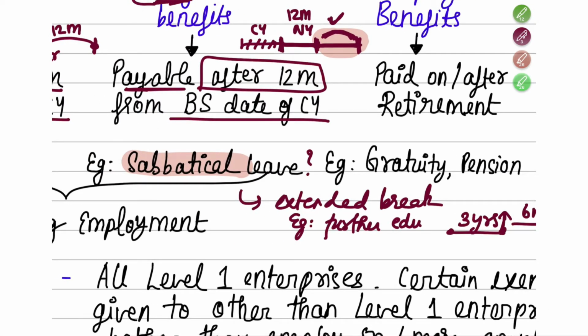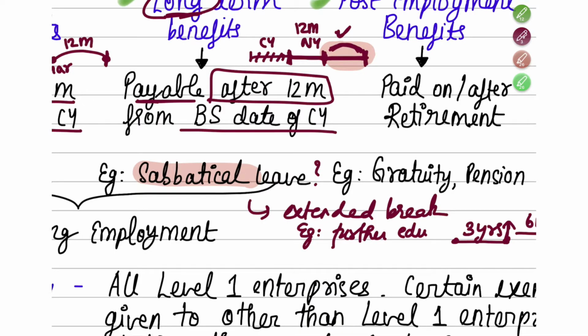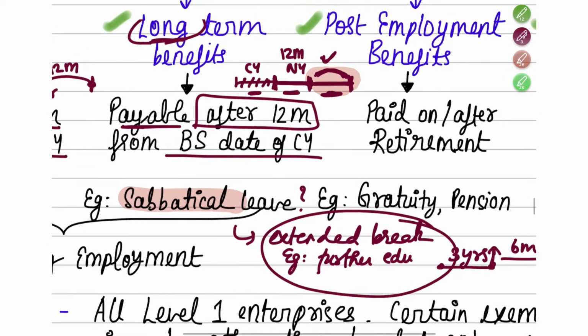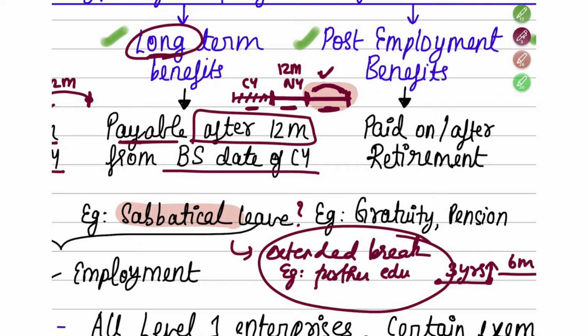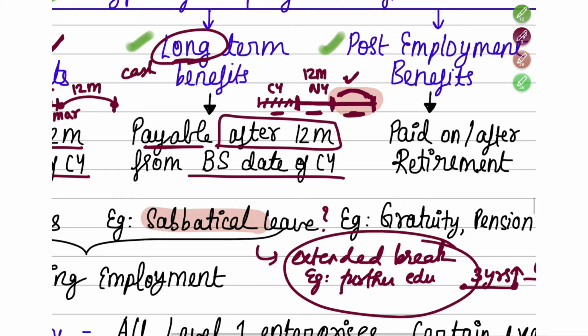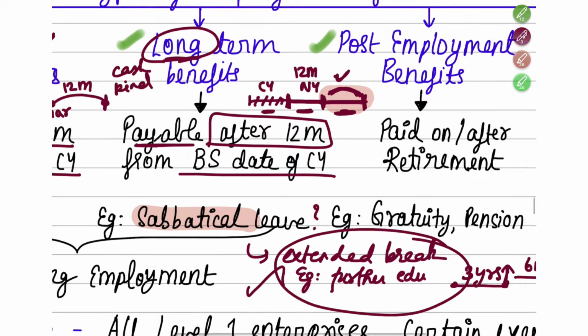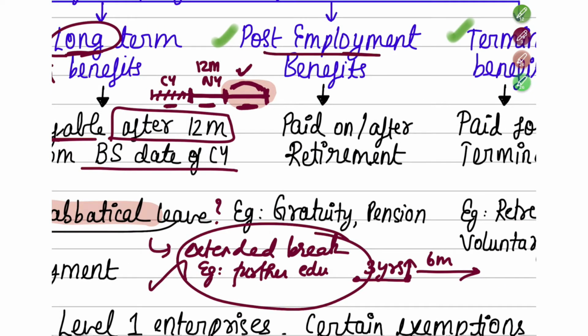So here what will happen is, in the current year this benefit you are not getting, in the next 12 months also this benefit you are not getting, after that you're going to get that benefit. After the 12 months have ended, you will get this benefit of an extended break to go for further education. So this will come under your long term benefits. Your benefits need not be only in cash, it can be in kind also. So this is one of the examples of such kind. Next is post employment benefits.